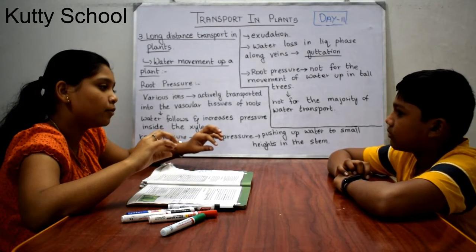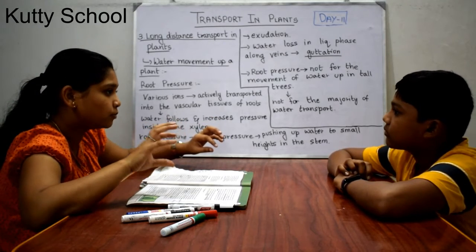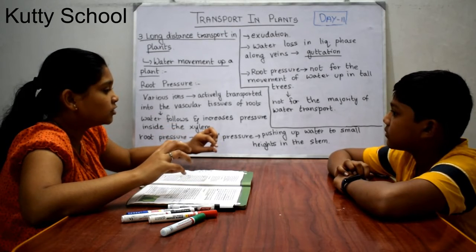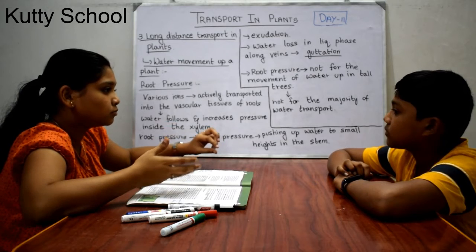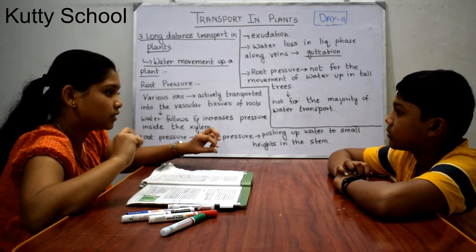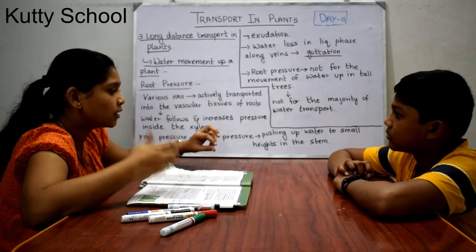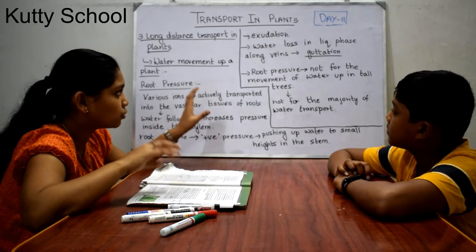In the early morning, you see big dew drops on the leaves. Right? So that is known as guttation. Guttation is nothing but water loss by the veins in liquid phase. This is known as guttation. Transpiration is evaporation, but here it is in liquid phase. So this one is known as guttation.